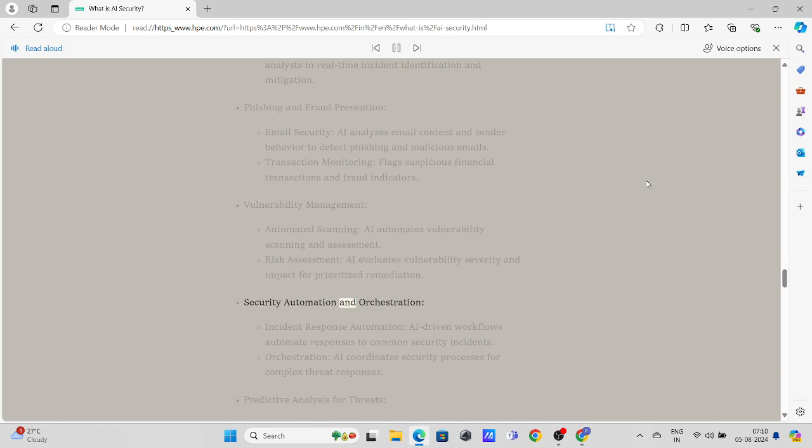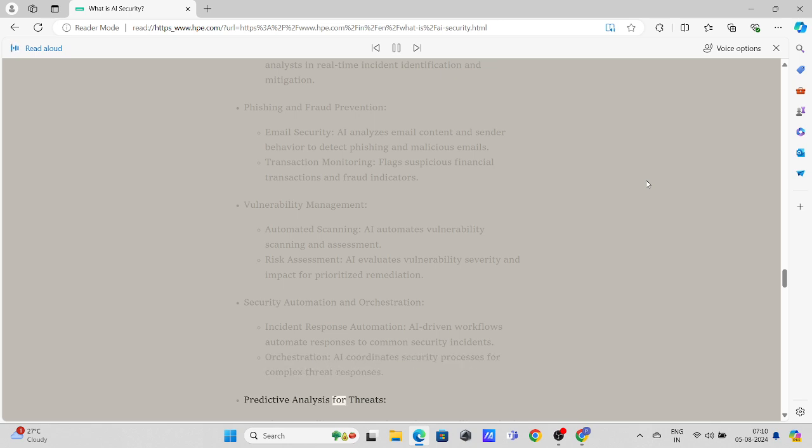Security automation and orchestration. Incident response automation. AI-driven workflows automate responses to common security incidents. Orchestration: AI coordinates security processes for complex threat responses.